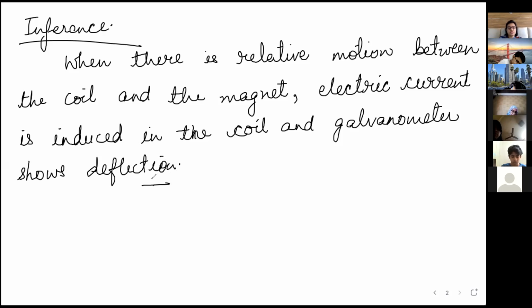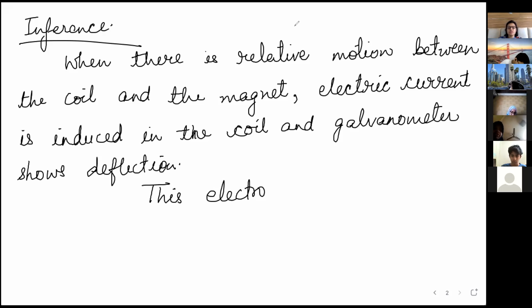Okay, this is called electromagnetic induction. That means electricity is produced using a magnetic field. The reverse is also true, but only in a particular condition.